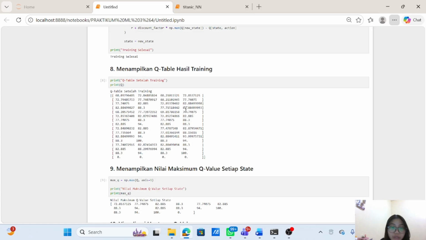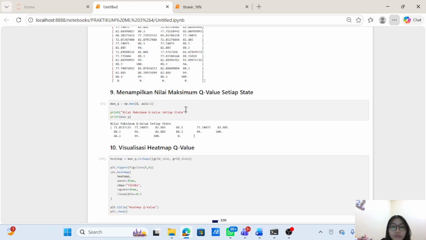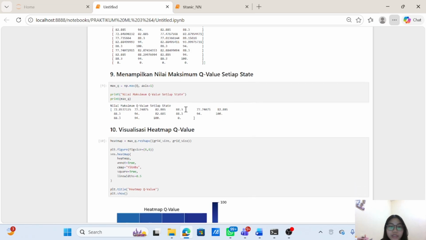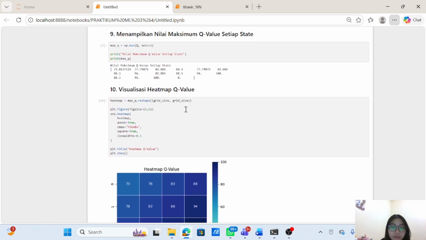Higher Q-values indicate better actions for reaching the goal state, and the maximum Q-value for each state represents the best possible action available in that state. And visualization: I visualized the Q-values using a heat map.